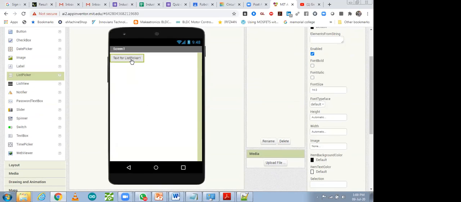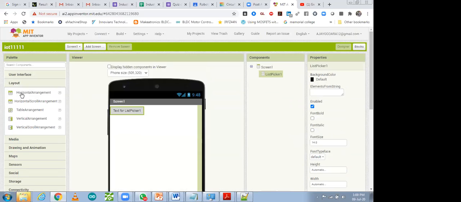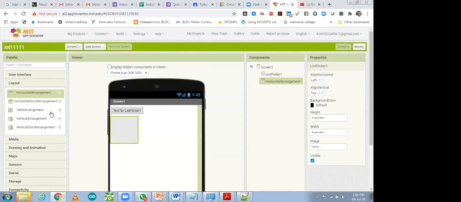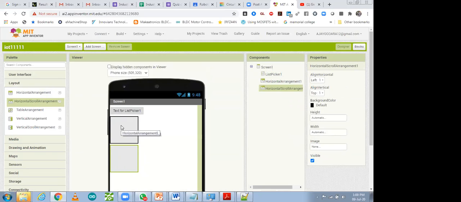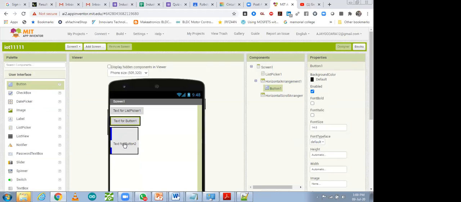After taking the list picker, you have to use the user interface layout. You can take horizontal layout, vertical layout. Over there you have to use a button. Two buttons we are going to use over here. First one, go to user interface, button. Take a button also for the second. Yes, this button also we have taken after the list picker.